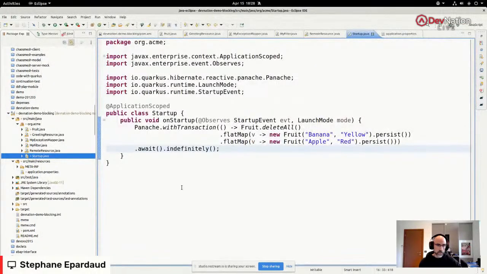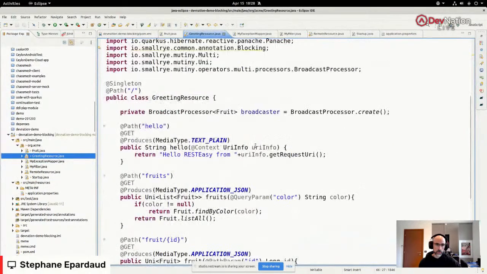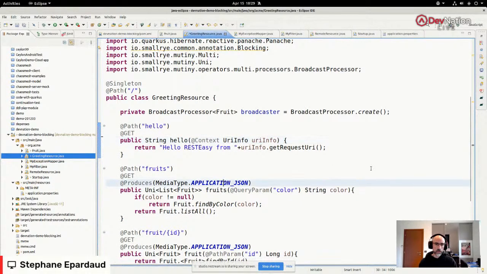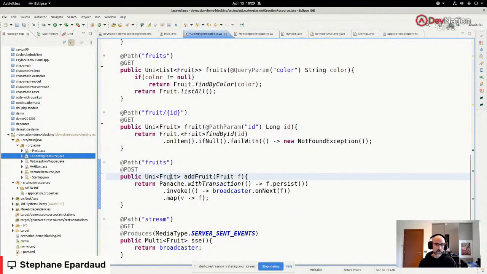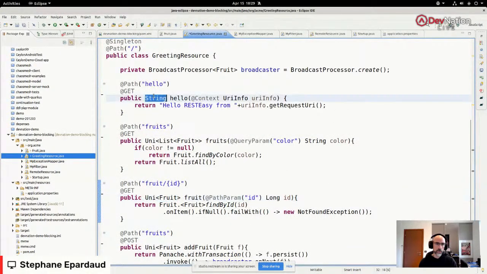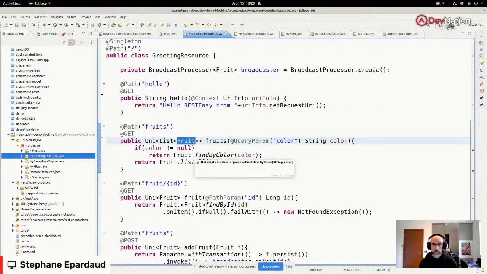So everything still works, but can I make this better? Well, yes, I can. I told you, this is not just about performance. We have also better defaults. So for instance, here we can get rid of all those produces types that are not useful because we can infer it from what we see as the result type. Here we're returning a string, so it's text plain, returning something that can be generated with JSON.